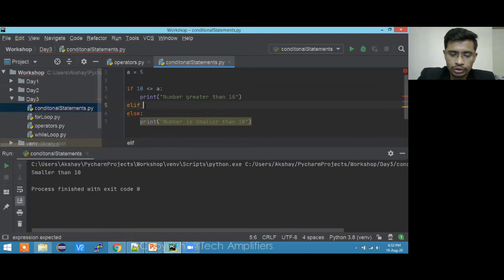Here we got to know that number is greater than 10, or if it is not, we are directly putting smaller than 10. But if I wanted to check in between whether it is greater than 5 or not, and if it is not, then it goes to the next condition. So number is greater than or equal to 5. Sorry, here it will be a.